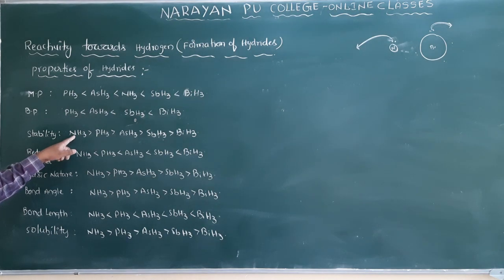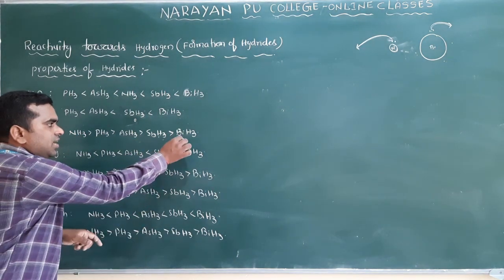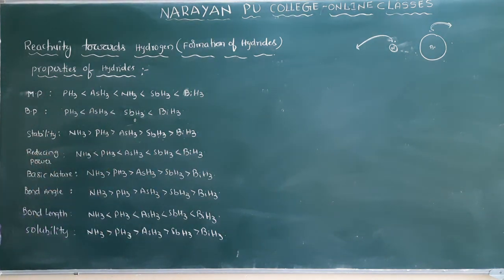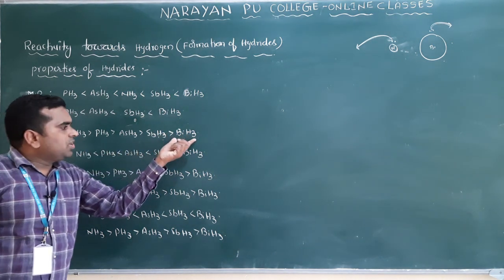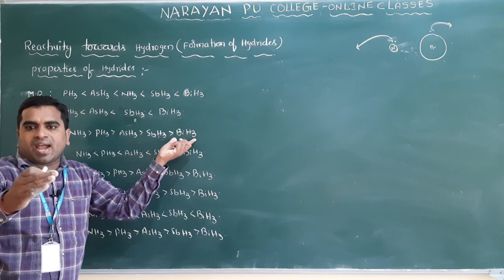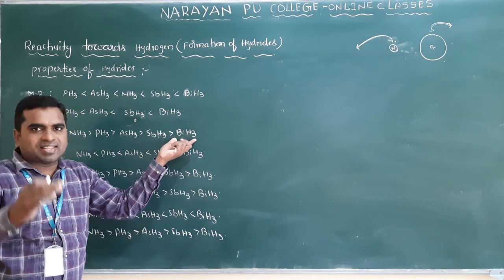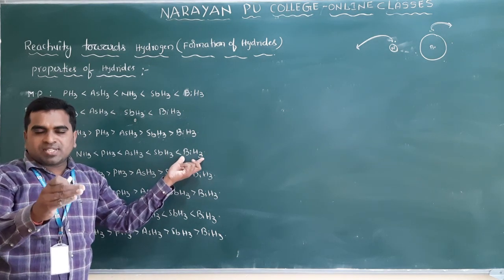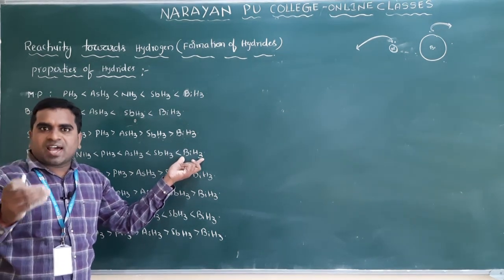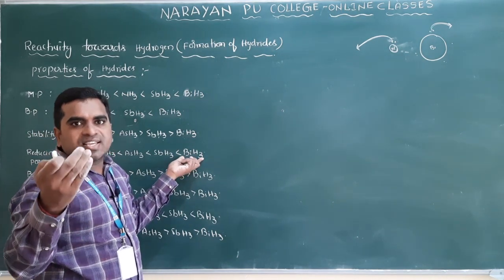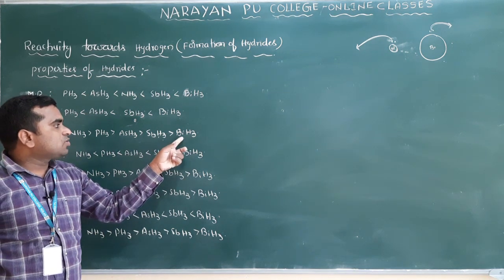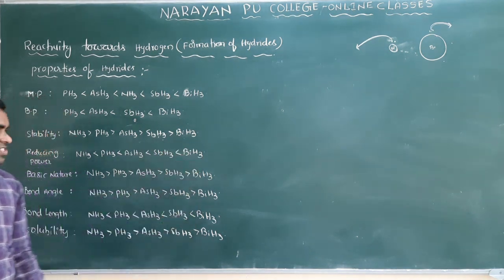NH3 is more stable compared to BiH3, because the bond in the big molecule is not that strong, while in the small molecule the bond is strong. And about reducing power: the Bi-H bond is weak and easily breaks, and it can give the hydrogens very easily, so we call that reducing power. Reducing power means which can give the hydrogens easily. Which one can give hydrogens easily? BiH3, so it has the highest reducing power.